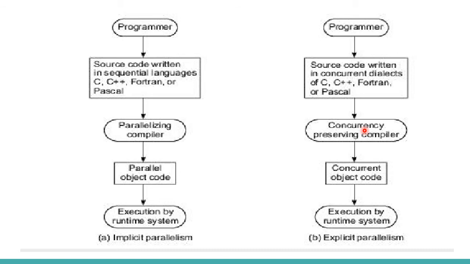It is only preserving the concurrency. So it is a concurrency preserving compiler, because it is maintaining the parallelism that is present in the program. After that, it converts to the object code, as normally done by the compiler, while preserving the parallelism, and finally the execution takes place. That is all about implicit parallelism and explicit parallelism.